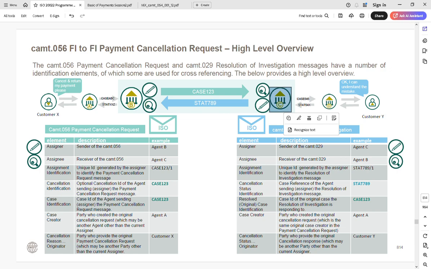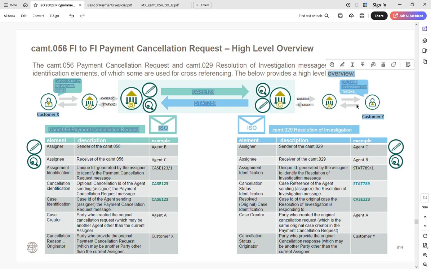The intermediary agent sends it to bank D, which understands the mistake and can process the payment if required. Based on that, it sends a status message 54, and a response comes back with status 789, which can be rejected or accepted.